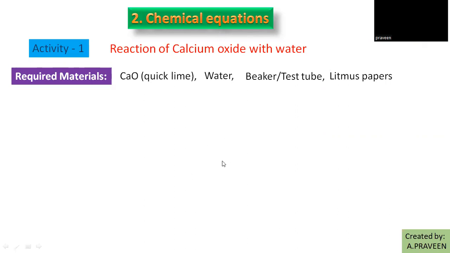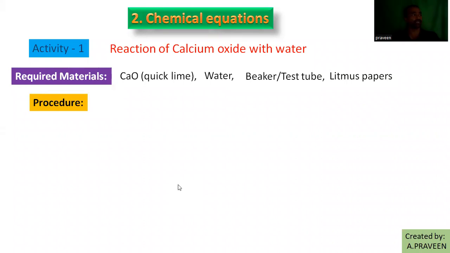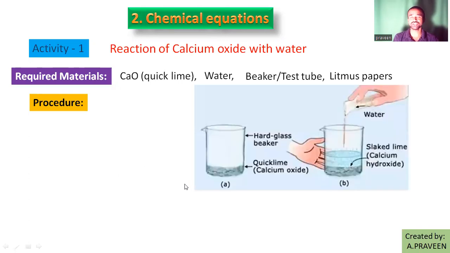So here I collected the materials. Then the procedure. Take some water into a beaker, then add a small quantity of quick lime into the water. Then what happens here? When you add quick lime into the water, it changes and turns into calcium hydroxide. Touch the beaker. When you touch the beaker, what can you notice?